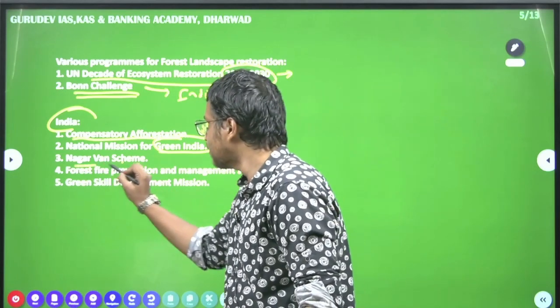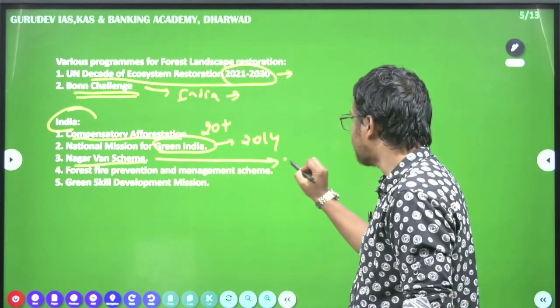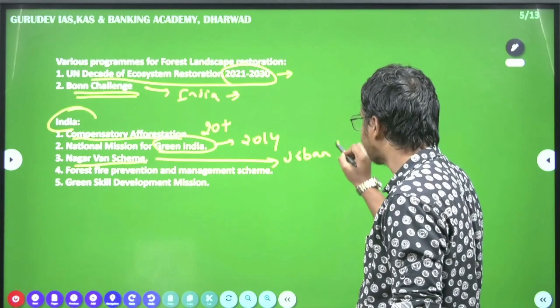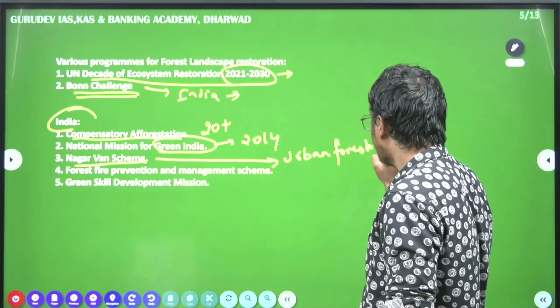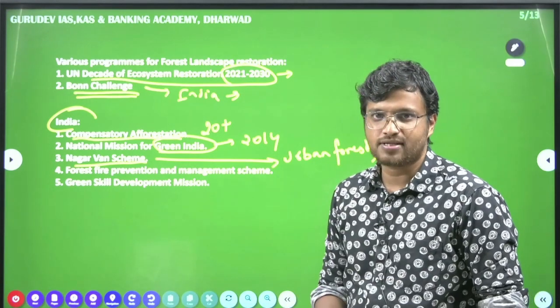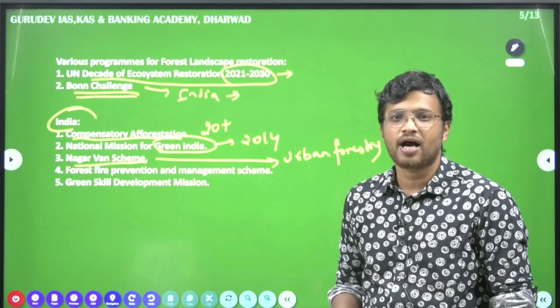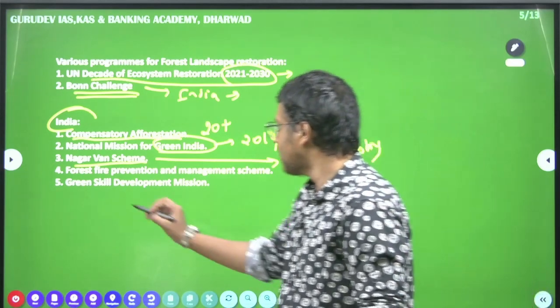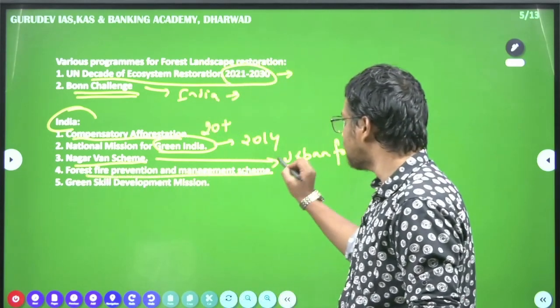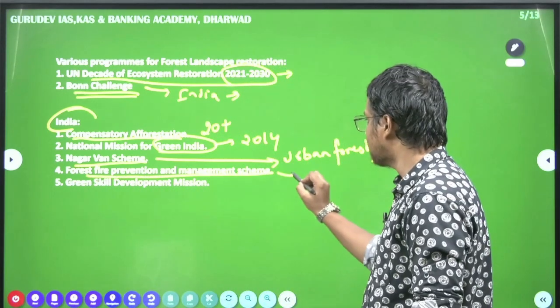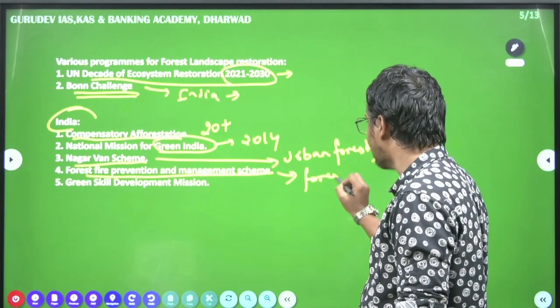Then we have Nagar Van. By Nagar Van, we are promoting urban forestry. By urban forestry, we mean we are promoting greenery around housing complexes. Then we have the Forest Fire Prevention and Management Scheme. This is run by the Forest Department of every state.